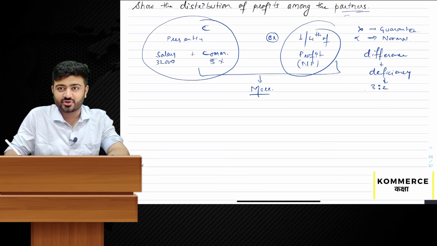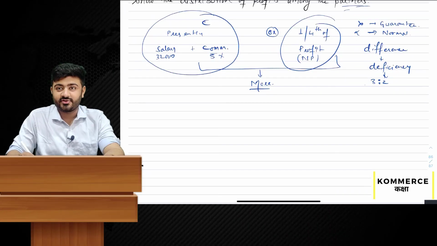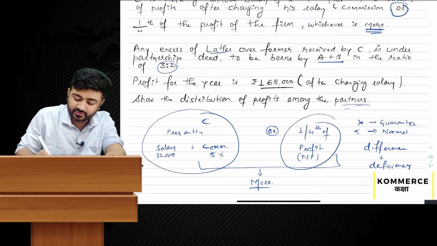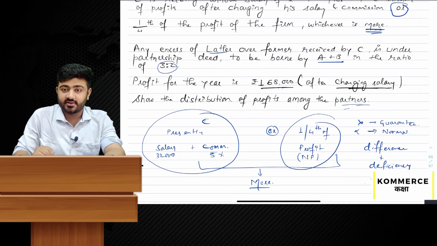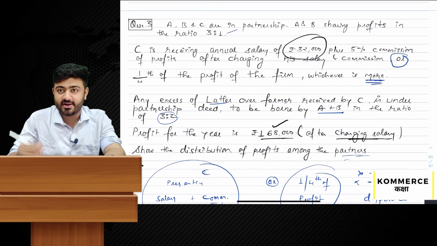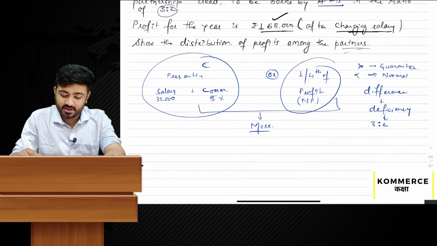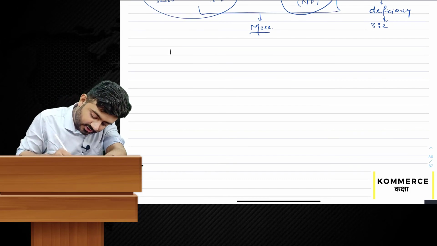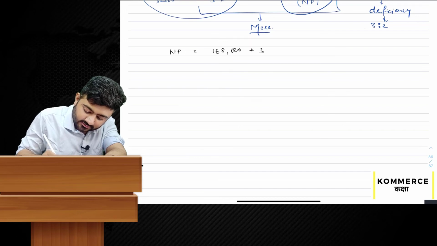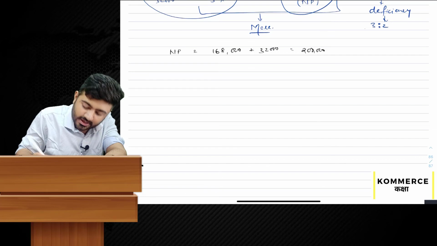Let's see how this question is solved with the figures given in the question. Let's see how the calculations are to be done. Profit for the year is 1,68,000 after charging salary. That means the 32,000 salary has already been deducted from the 1,68,000, so we need to bring it to the normal level first. So net profit of the firm is 1,68,000 plus 32,000, that will be 2 lakh rupees.